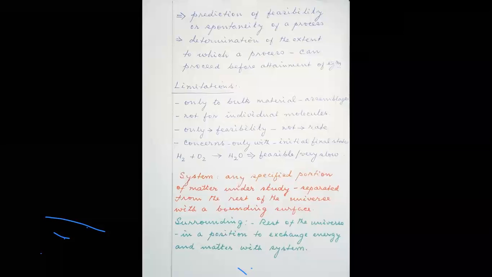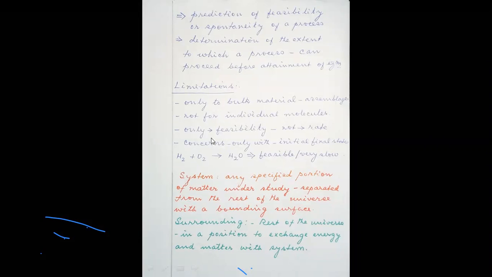Now, when I come to the limitations, it is applicable only to material in bulk quantity, that is, big assemblages, and it is not used for individual molecules. Another disadvantage is that it speaks only about the feasibility of the process, but it does not tell us anything about the rate of the process.